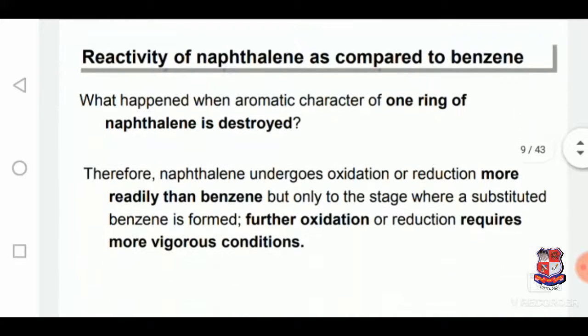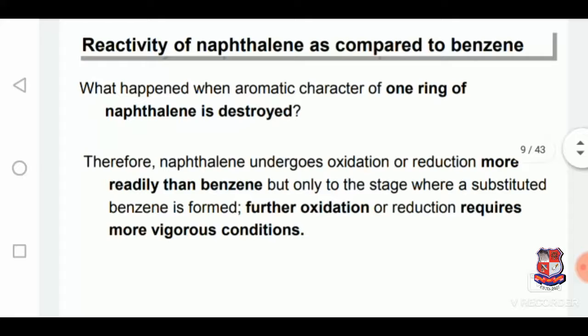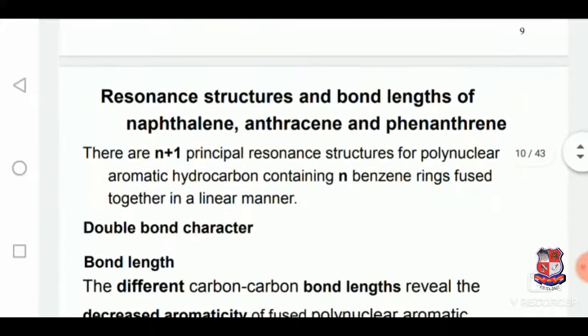So, the reactivity of naphthalene as compared to benzene. We can see what happens when the aromatic character of one ring of naphthalene is destroyed. Naphthalene undergoes oxidation or reduction more readily than benzene, but only to the stage where a substituted ring is formed; further oxidation or reduction requires more vigorous conditions.